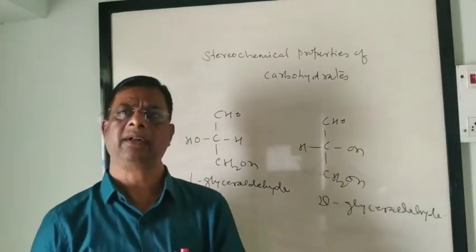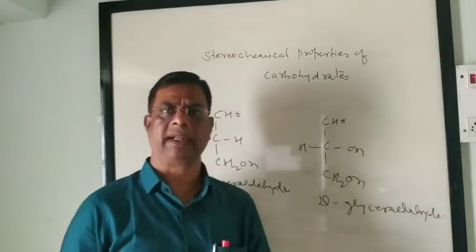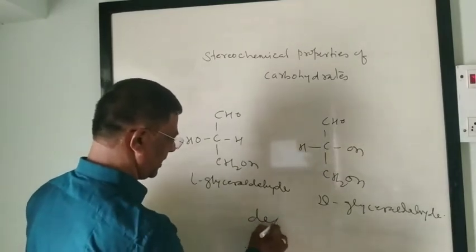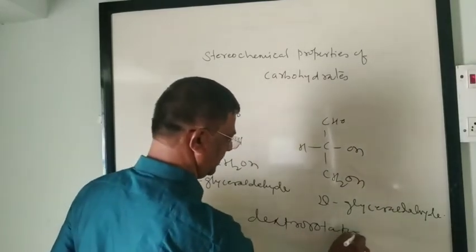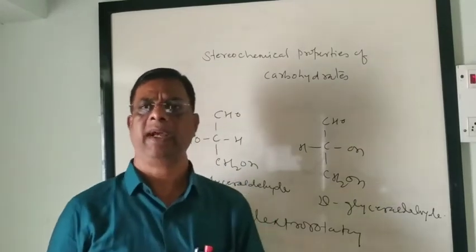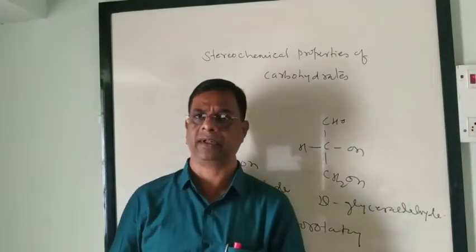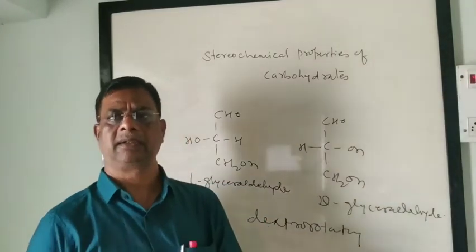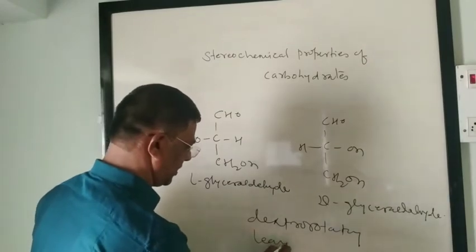Out of that enantiomeric pair, when an isomer rotates the plane of polarized light in a clockwise direction, it is referred to as dextrorotatory, or D form, D isomer. While its mirror image isomer, at the same concentration, rotates the plane of polarized light to the same extent but in the opposite or anti-clockwise direction. This isomer is said to be negative or levorotatory.